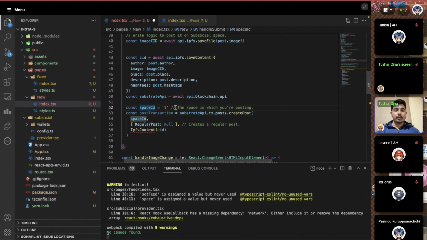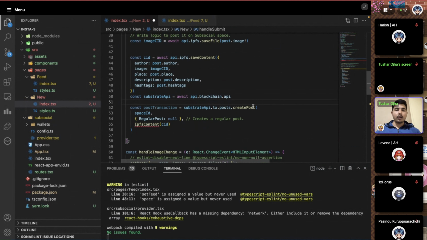Now the space ID is already set on top, so we can just create this transaction. We have API.blockchain API, then get the transaction API here, and then we create this post transaction: substrate API.tx.posts.createPost, and now we're going to create the post in this space. This is a regular post, as in passing a flag. There could be a shared post as well, like a retweet, and then the IPFS content CID here. So you have to add this IPFS content.